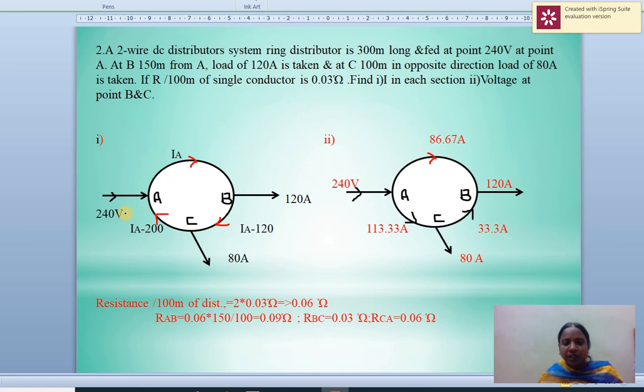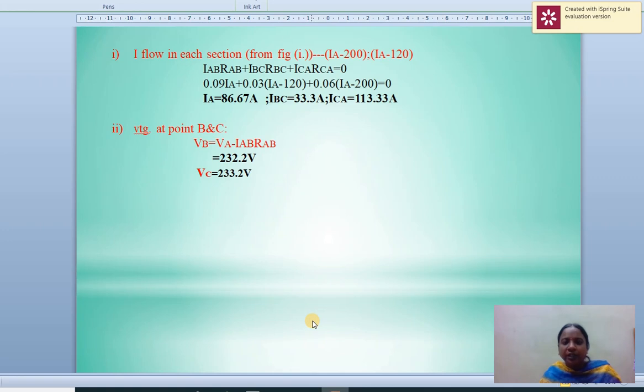For the ring distributor, the initial voltage is given. The current flowing from A to B is IA, from B to C is the remaining current IA minus 120, and from C to A is IA minus 200. The resistance calculation is the same as in the previous problem.